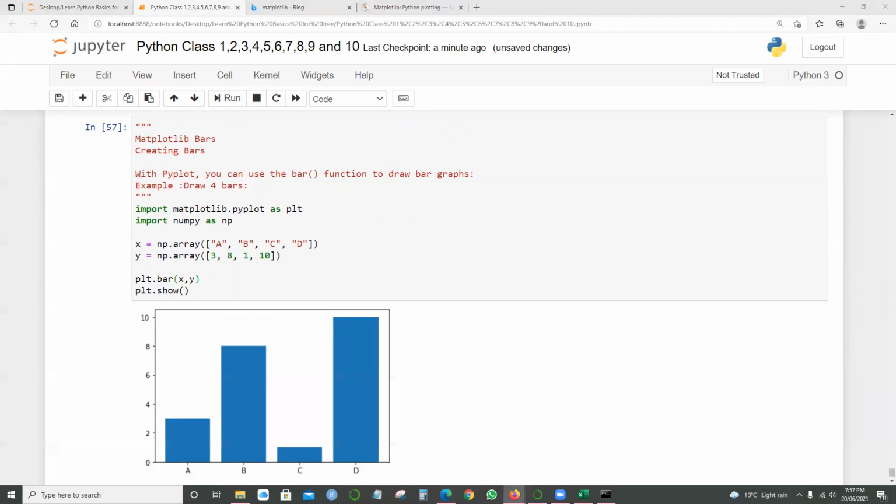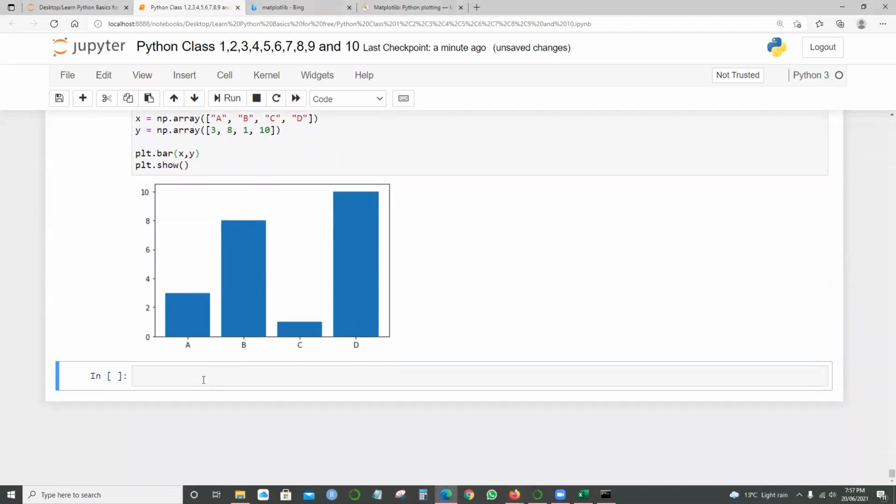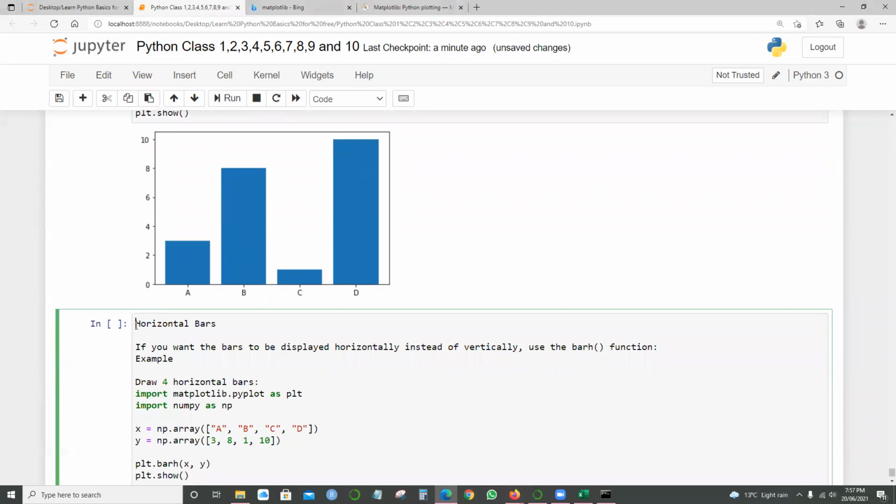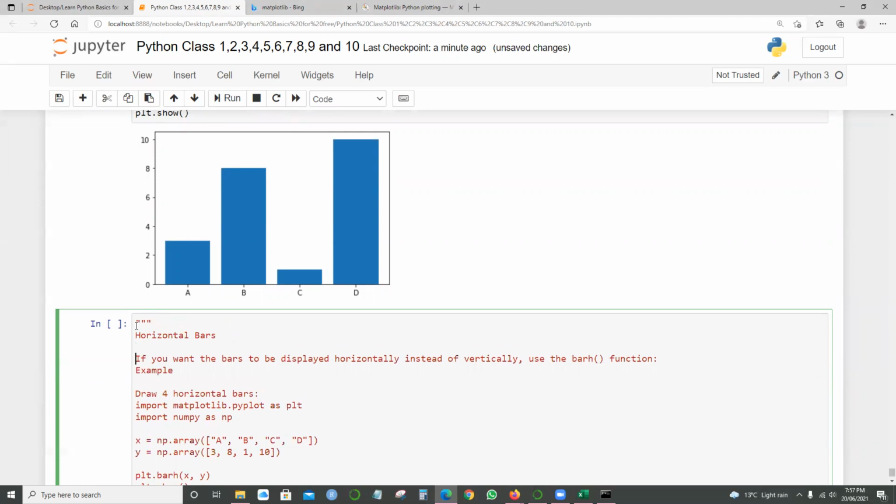You can simply change this to get a horizontal bar instead of a vertical one. There is a fairly simple method to get the horizontal ones. Whatever you got over here is a vertical one, but if you want the bars displayed horizontally instead, there's only a simple method.